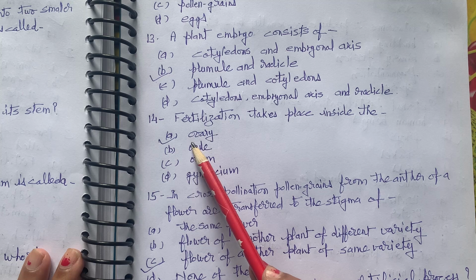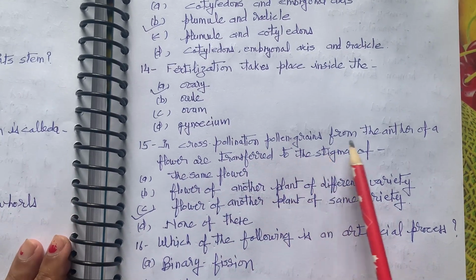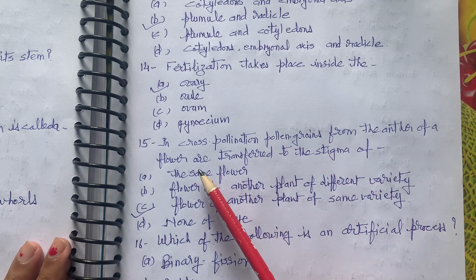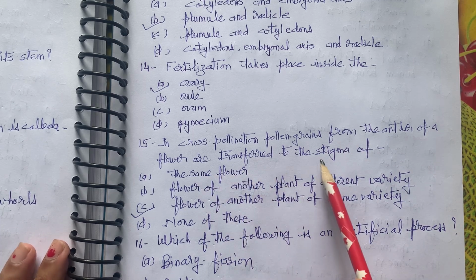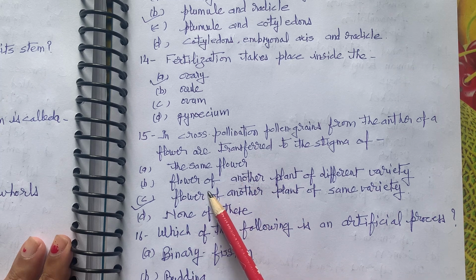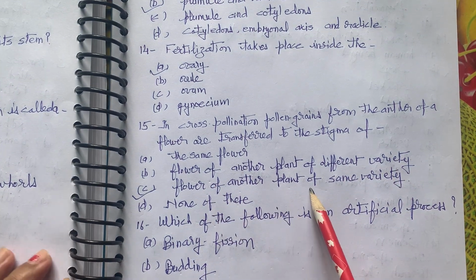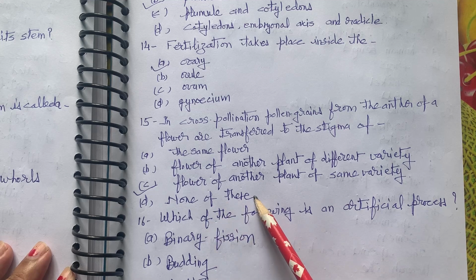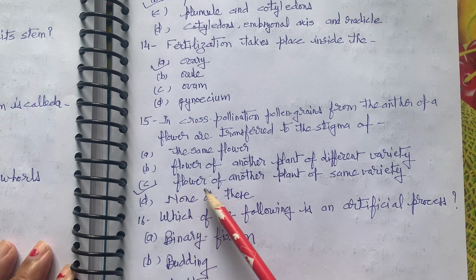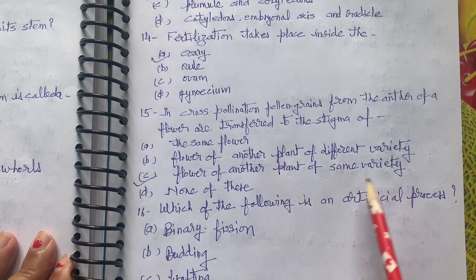Correct option is ovary. In cross pollination, pollen grains from the anther of a flower are transferred to the stigma of the same flower, flower of another plant of different variety, flower of another plant of same variety, none of these. Third option is correct. Flower of another plant of same variety.